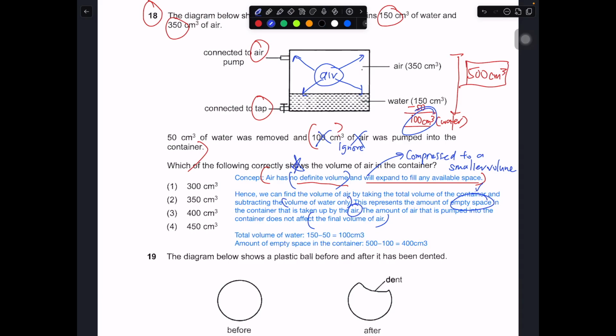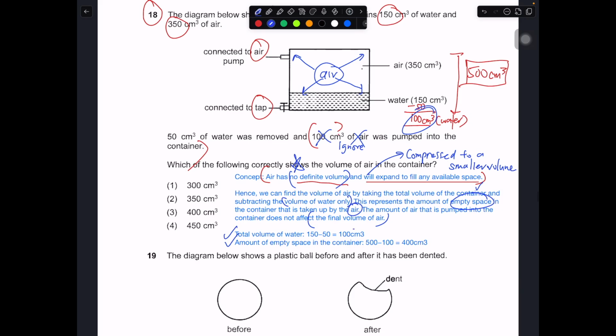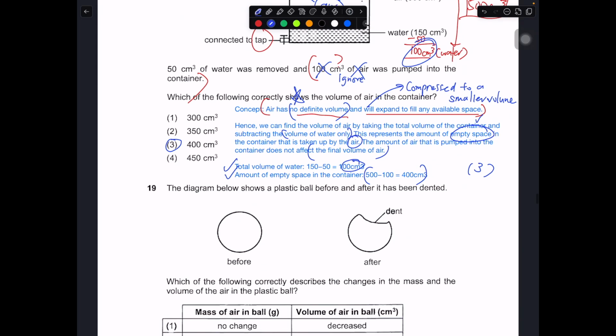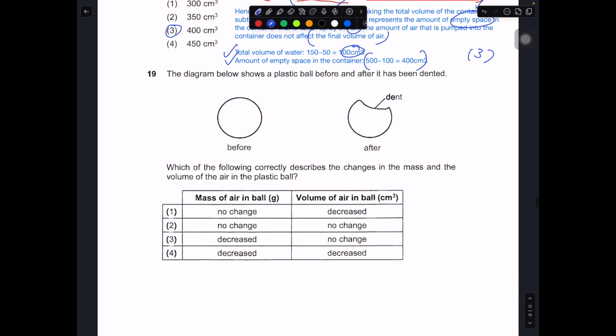So how do you do the calculation? Total volume of the container minus the volume of water, which is 100. You just do the math accordingly. Then the amount of empty space, 500 minus 100, is 400. So the 400 will be the correct answer. There is no dispute. It must be number 3. Okay, with that, let's move on to question number 19.